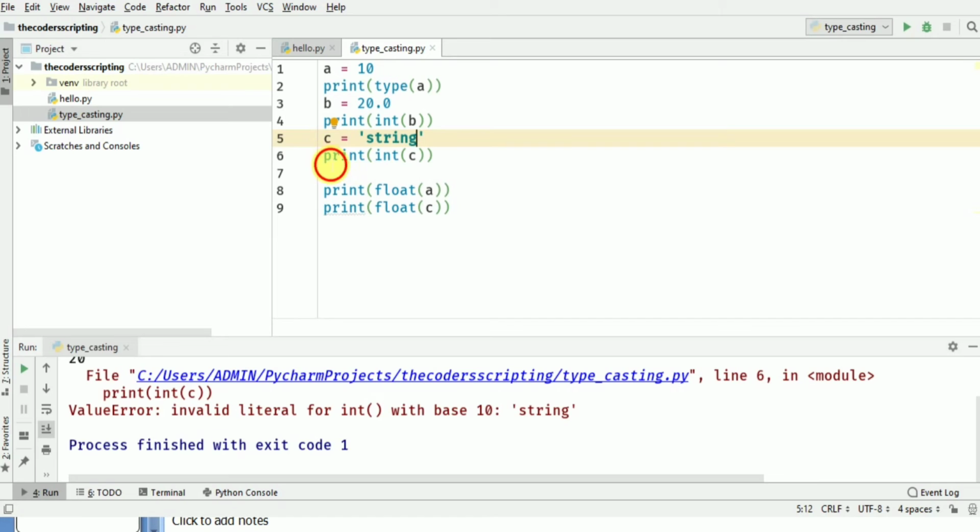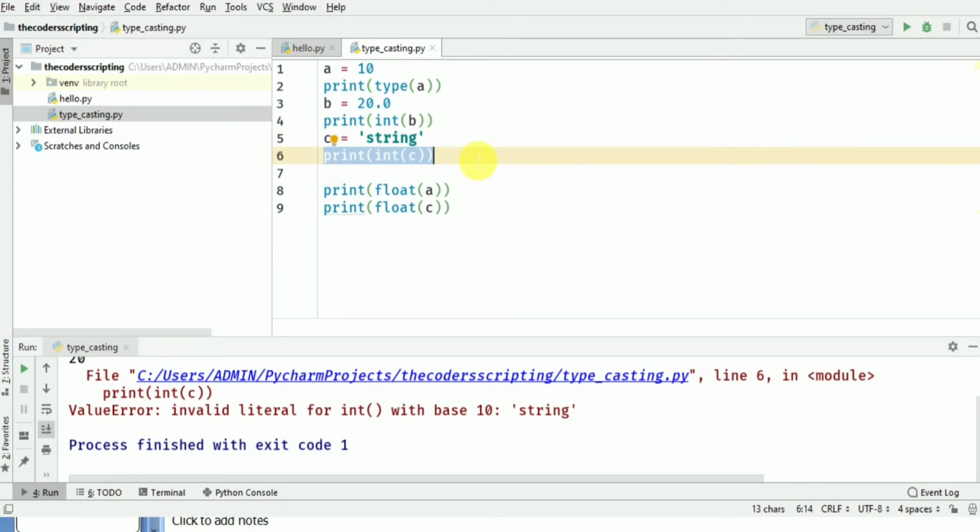Okay, so it was here. Let's see now. So we got the same error for a float as we got earlier for int type.